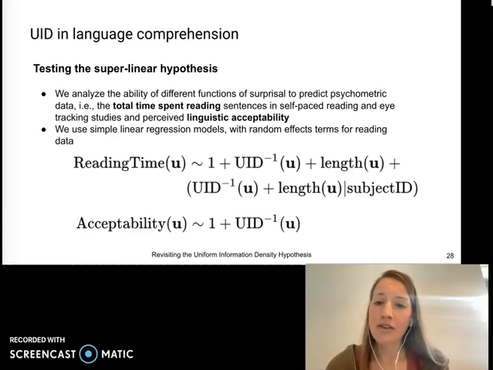Now, our motivation behind this set of experiments is to compare the predictive power of linear models using a linear versus super or even sublinear sum of surprisals as predictors of processing effort and acceptability. If our superlinear model explains the observed data better, this would suggest a preference for uniform information density in text.